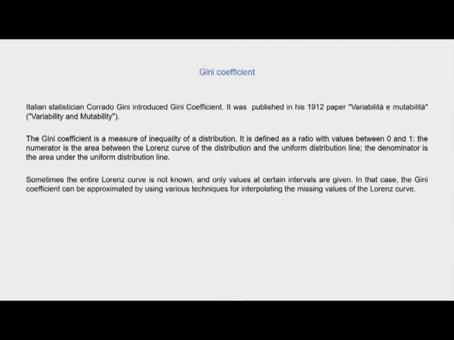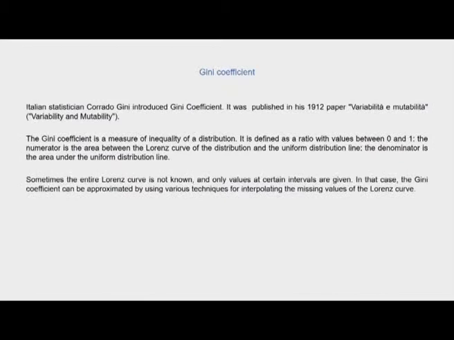It was introduced by an Italian statistician named Corrado Gini, and published in his 1912 paper Variability and Mutability. It is a measure of inequality of a distribution, defined as a ratio with values between 0 and 1. The numerator is the area between the Lorenz curve of the distribution and the uniform distribution line. The denominator is the area under the uniform distribution line.